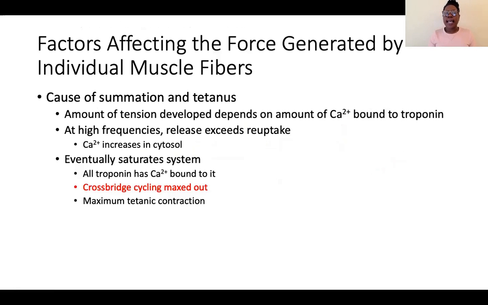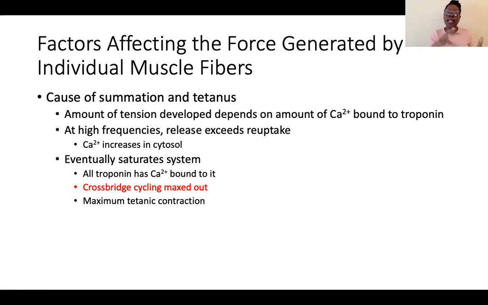All right. Again, here, just explaining the reason that we see summation. The amount of force that is developed depends on how much calcium is bound to troponin. So again, connecting back to excitation contraction coupling, if there's a lot of calcium flooding the sarcoplasm, binding to troponin, we're going to have a lot of exposing of those myosin binding sites. We're going to have a lot of cross-bridge cycling. We're going to have a lot of force generated.